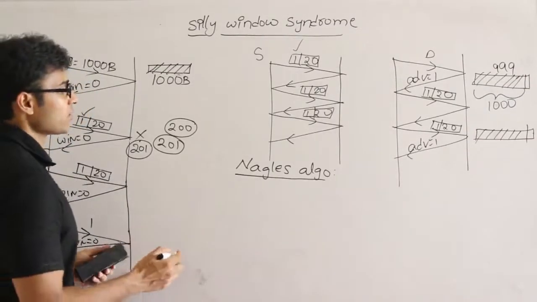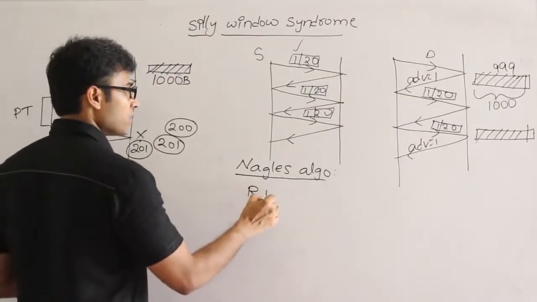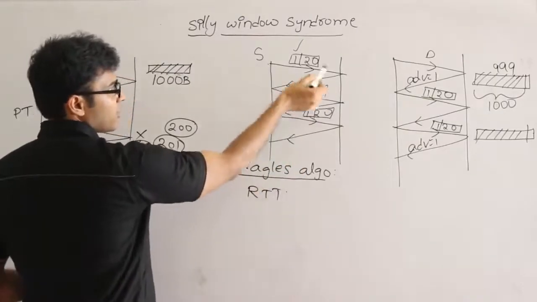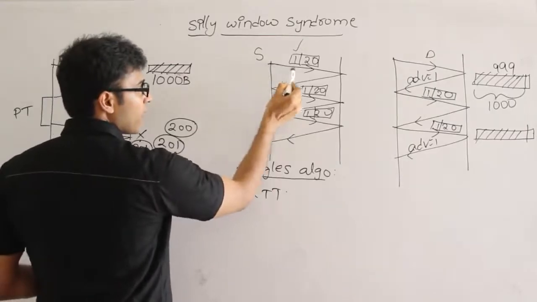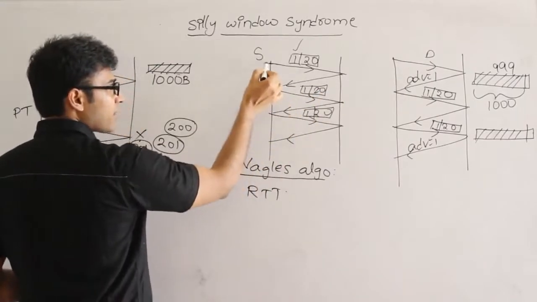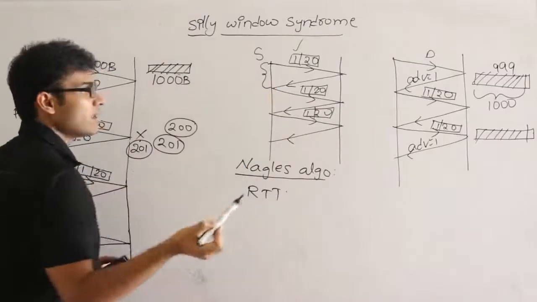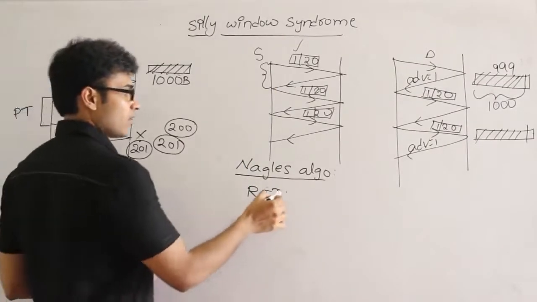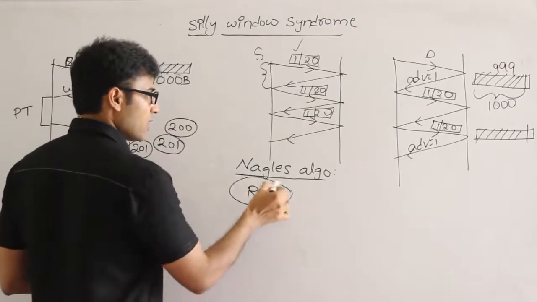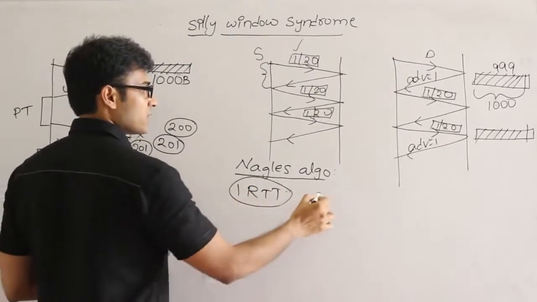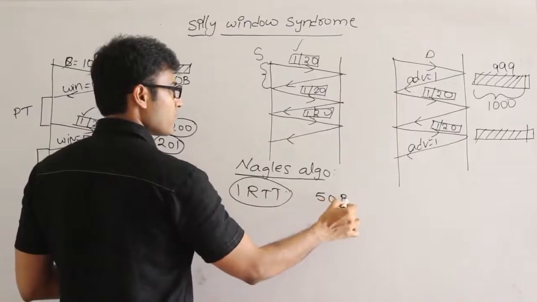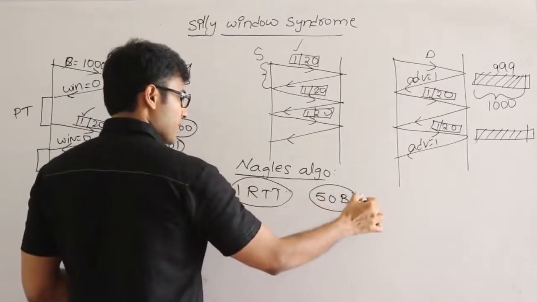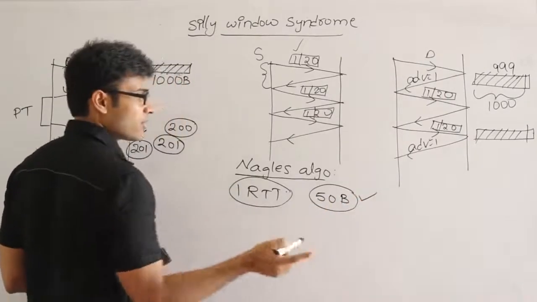The transport layer should wait for 1 RTT, 1 round trip time, which means you send 1 byte of data initially, and by the time the acknowledgement comes back, you see how much data you could buffer. So let us say you buffer for 1 RTT, and in this 1 RTT time, let us assume that you got 40 bytes or 50 bytes. Then you send these 50 bytes and again wait for 1 RTT.